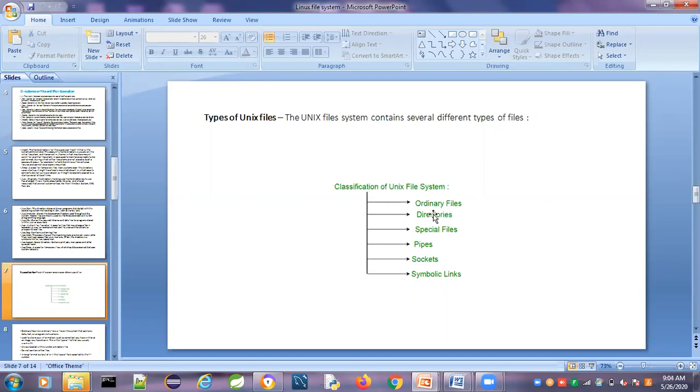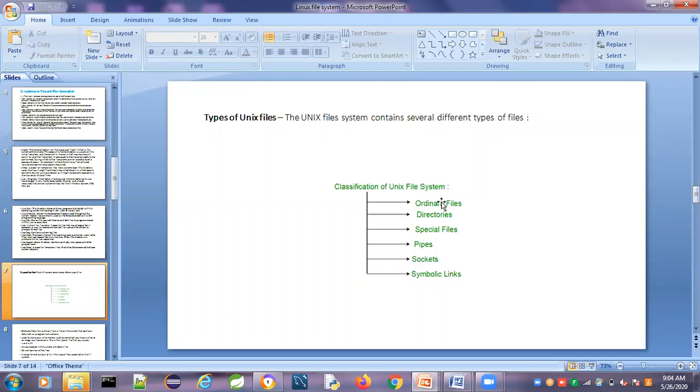So usually we work on ordinary files and directories, and sometimes we work on symbolic links, also known as soft links. We are not bothering about the special files, the pipes, or the socket files.